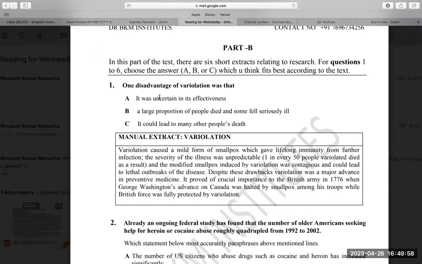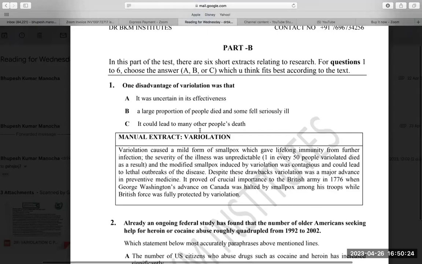So I'm just going to do some reading questions for you, and in the exam also you will get these kinds of questions. I'm just going to go through two or three questions. First of all, always read the question. One disadvantage of variolation was that... Disadvantage means we have to find something negative, so obviously the tone of this question is negative. I have to read this extract and find a negative thing.